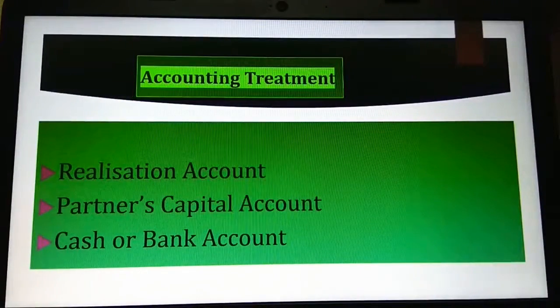Accounting treatment. What are the accounts to be prepared? It's very simple. Only 3 accounts to be prepared. This chapter is very simple and very interesting. You will enjoy learning it and you will enjoy teaching others. Don't trust me, but it happens. Realization account, partner's capital account, cash or bank account.